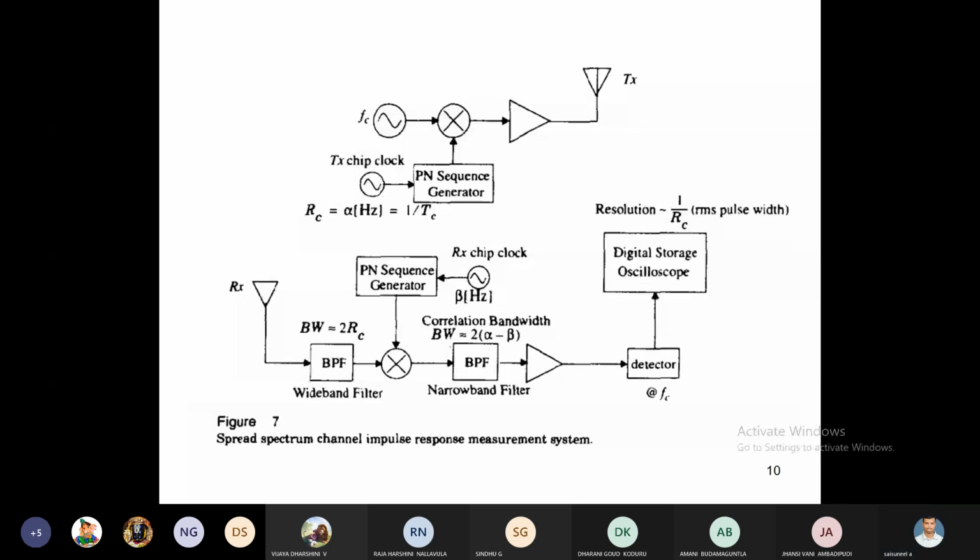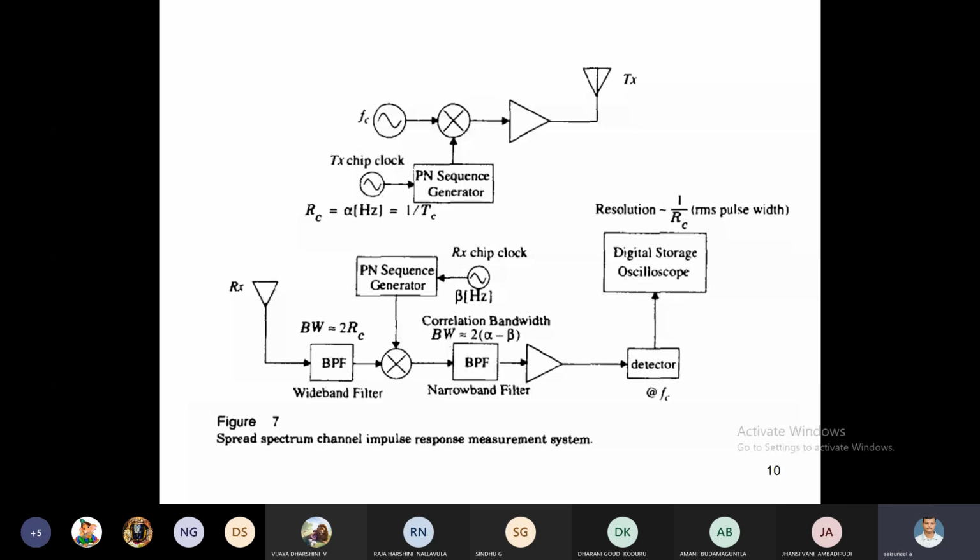Synchronization. The rate of the receiver chip clock RC is equal to beta hertz, which is equal to 1 by TC. Only when the transmission chip clock equals the receiver chip clock do we receive the exact signal. Otherwise, correlation has to take place until matching.